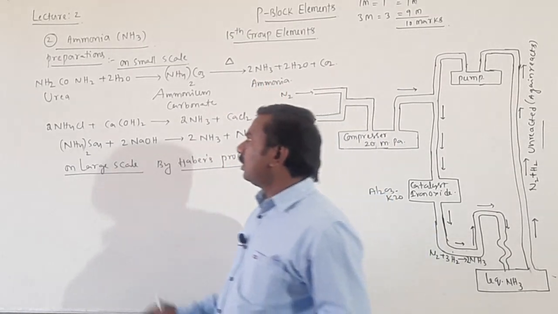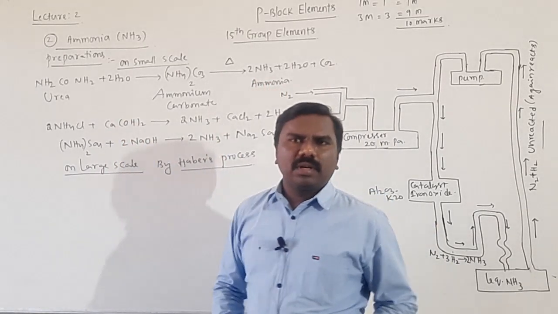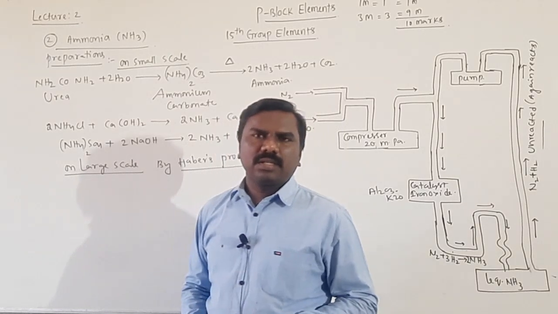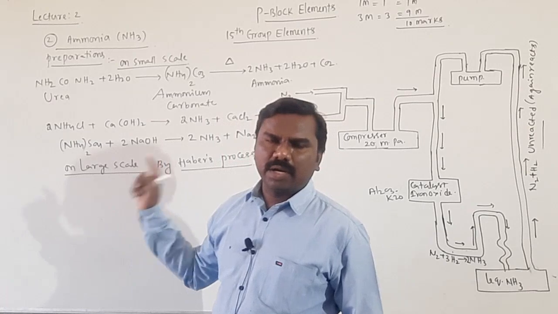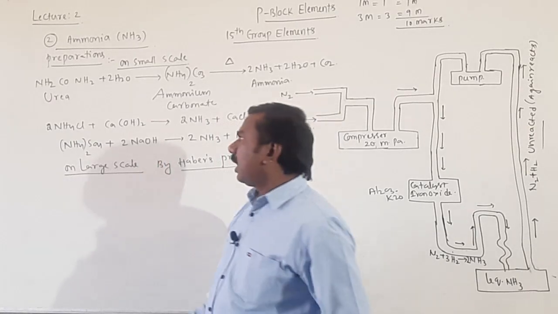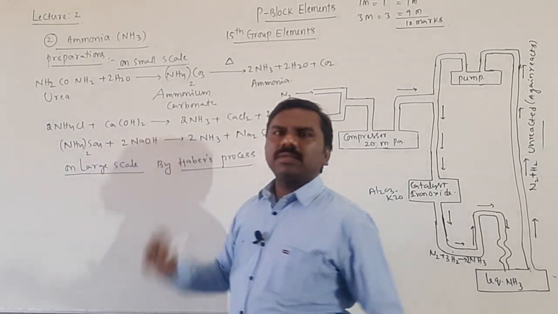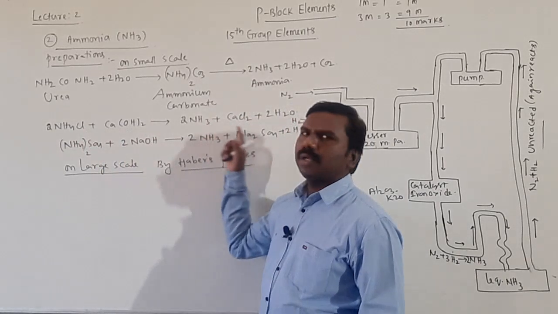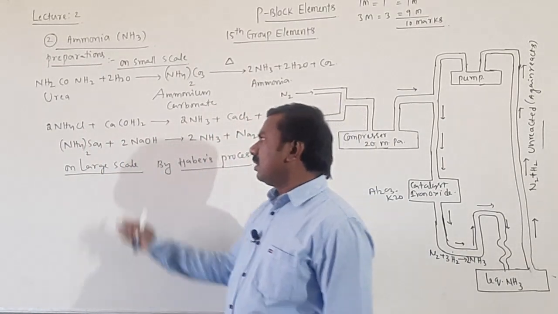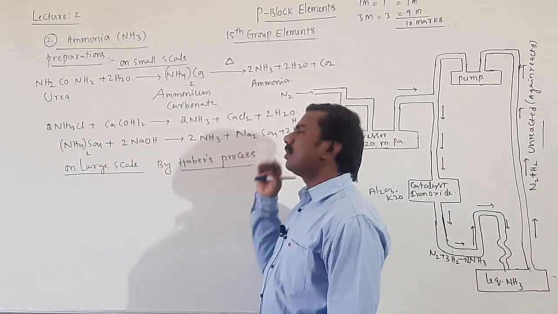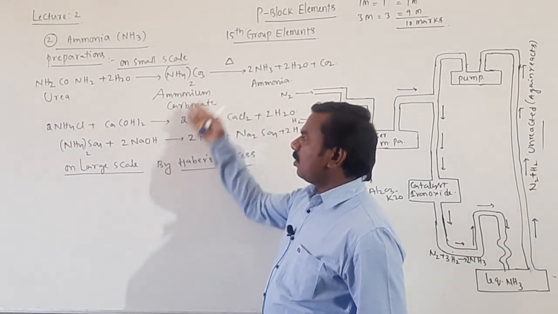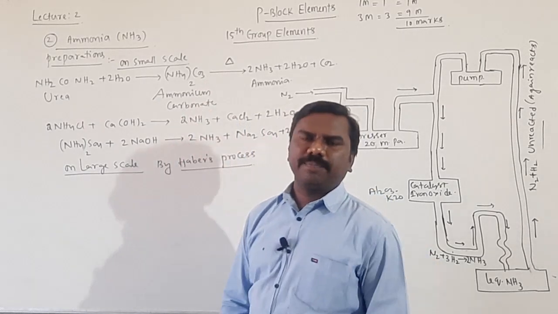Next, ammonium chloride reacts with calcium hydroxide, gives ammonia with calcium chloride. Similarly, ammonium sulfate reacts with NaOH, gives 2 moles of ammonia. This is small scale preparation of ammonia.